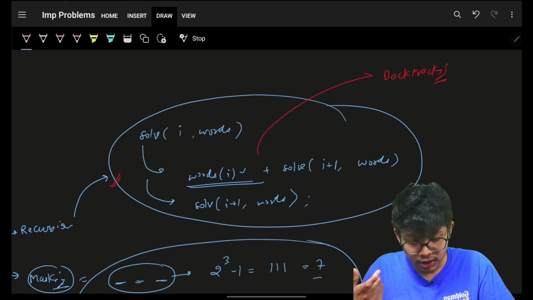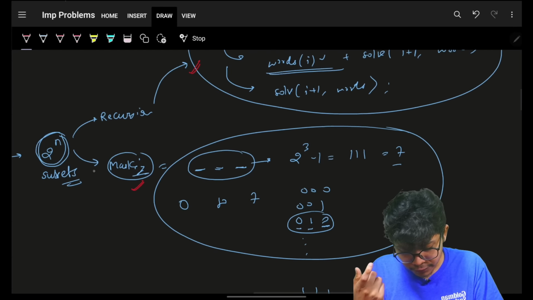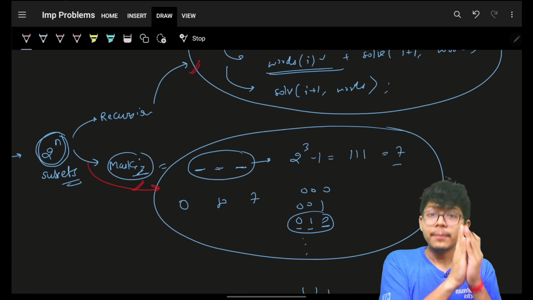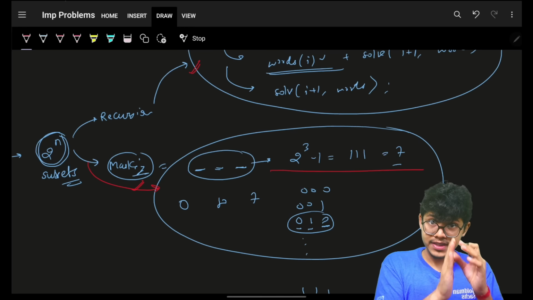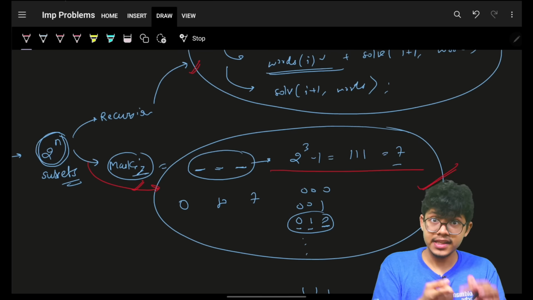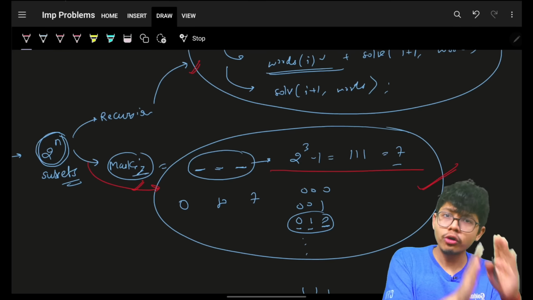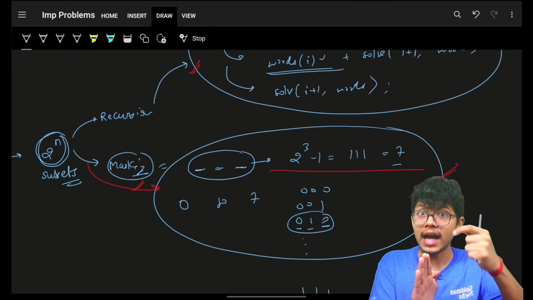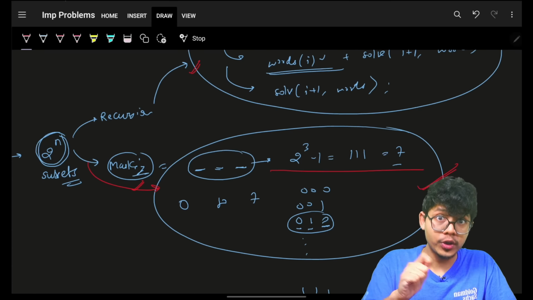But I always suggest to first build all your possible subsets by using your mask. This is usually the most optimal, and it is easier in many problems.